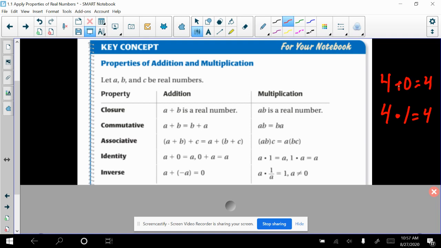And I know you know it's true, but what I need you to be able to do is identify that it is the identity property on a quiz. If you see something like this, this is called the identity property. And so how are you going to do that? Well, what the identity property means is you can take a number and have it keep its identity on the other side, right? 4, adding 0 to 4 is still 4. Multiplying 4 by 1 is still 4. The number 4 kept its identity on the other side. That is called the identity property.